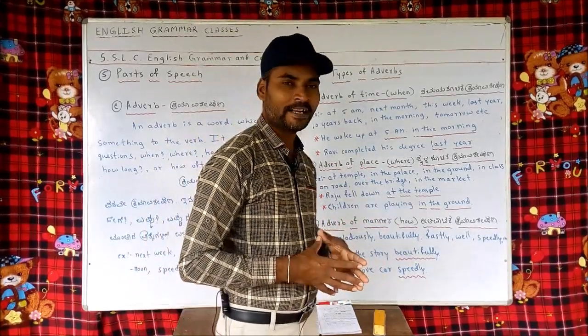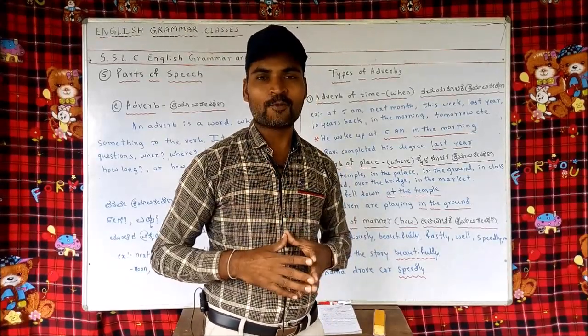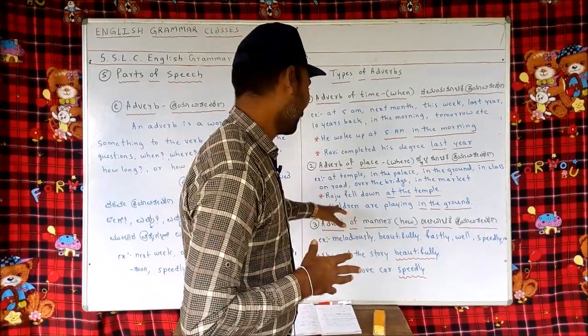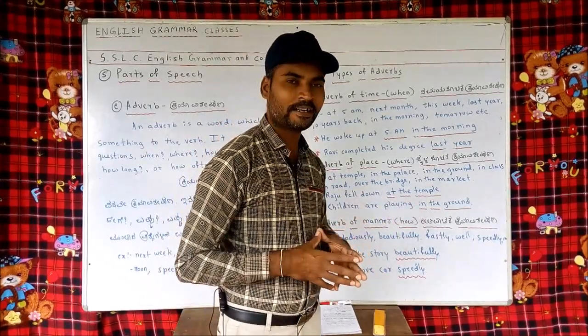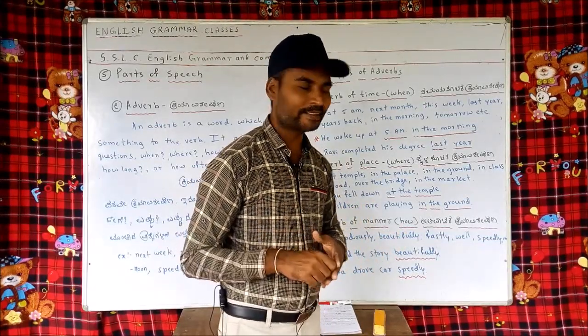Raju fell down at the temple. If you put the question where to the sentence, whatever answer comes, that is the adverb of place. See here: Raju fell down at the temple. Where did Raju fall down? At the temple.